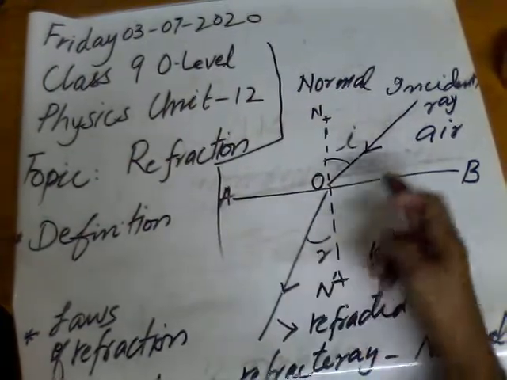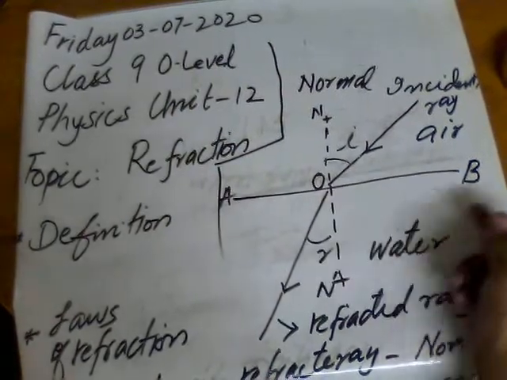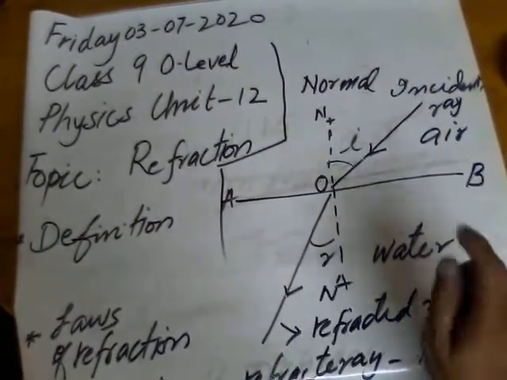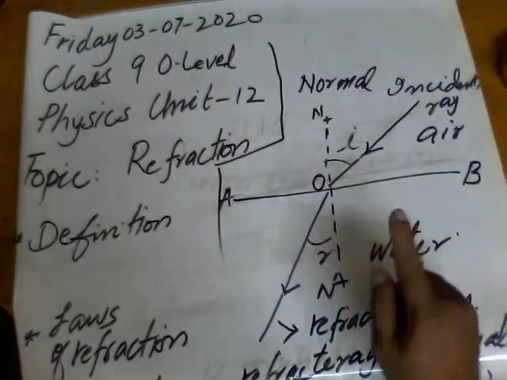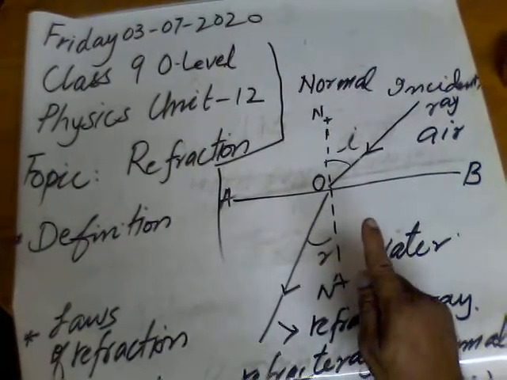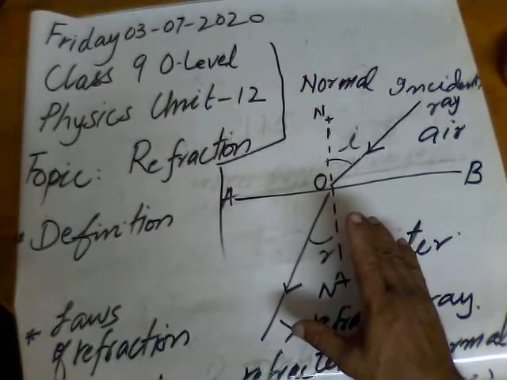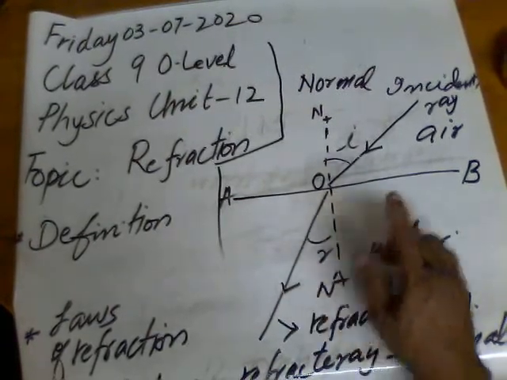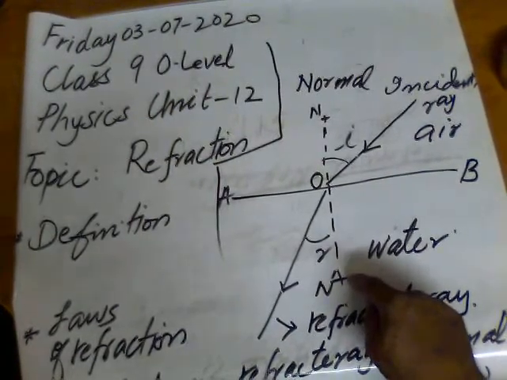Of course, air is a rare medium or a soft medium, whereas water is a denser medium. When light rays enter from a rare to a denser medium or from a denser to a rare medium, of course, the speed of light will also change.